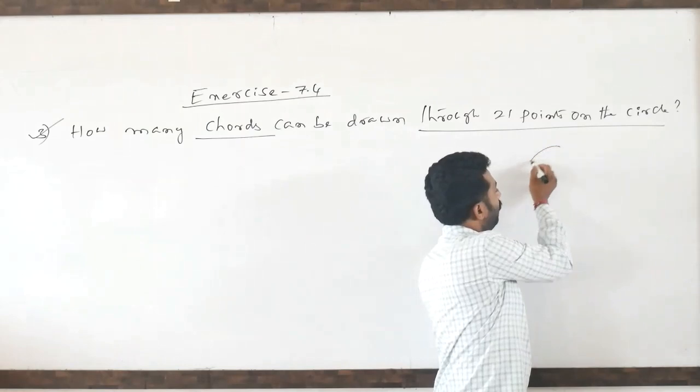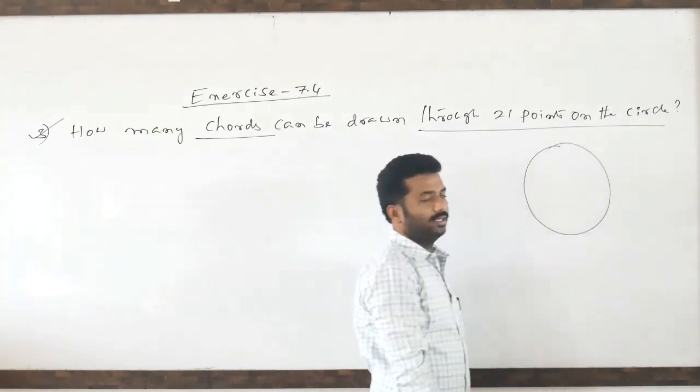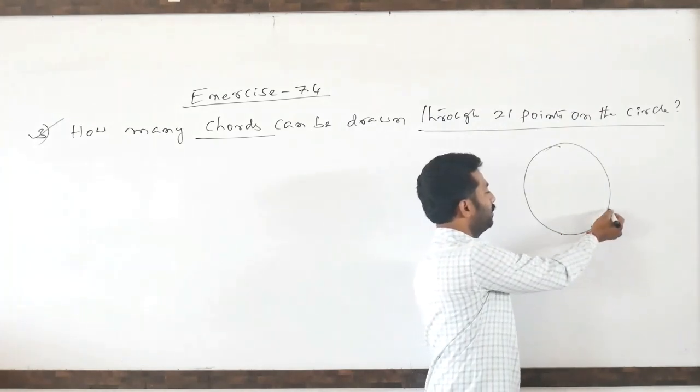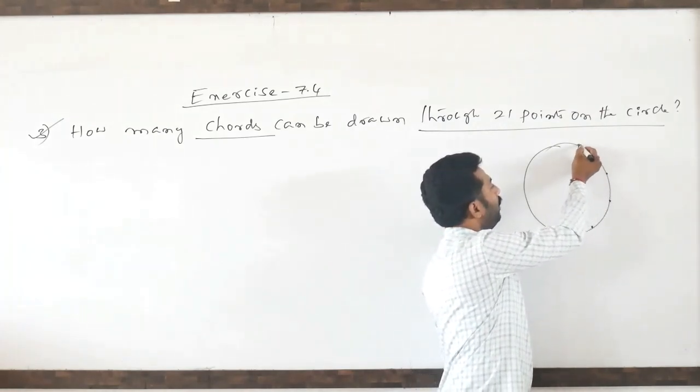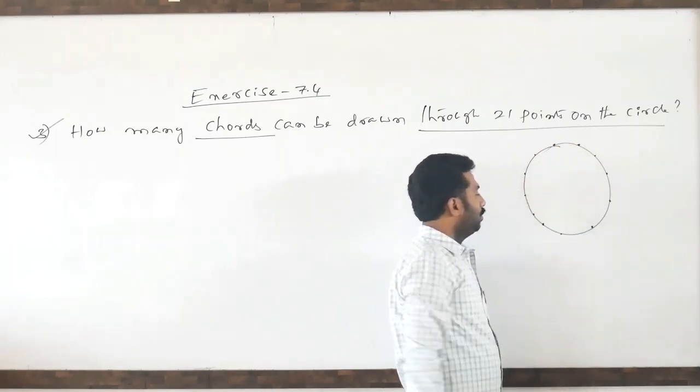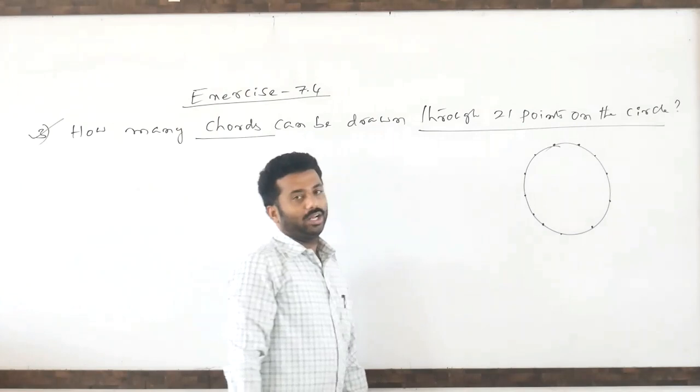So on a circle, there are 21 points like this. How many chords can be drawn?